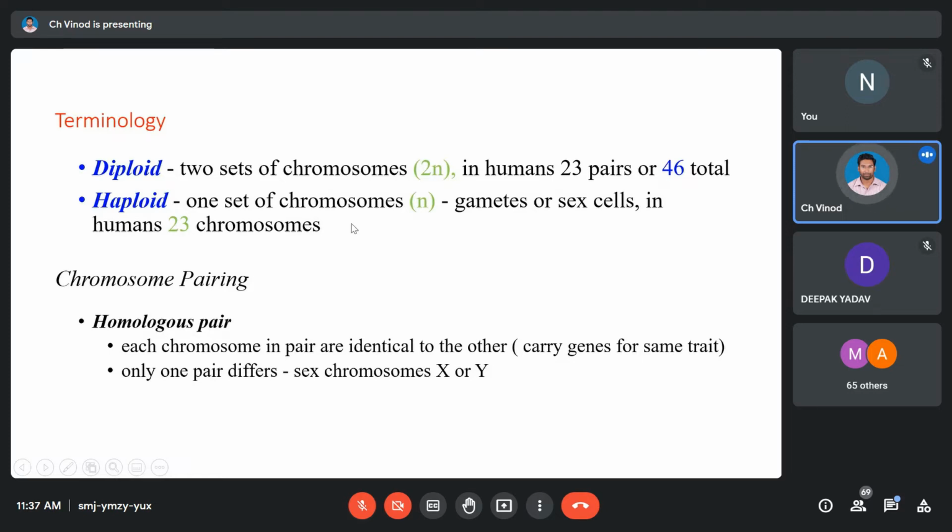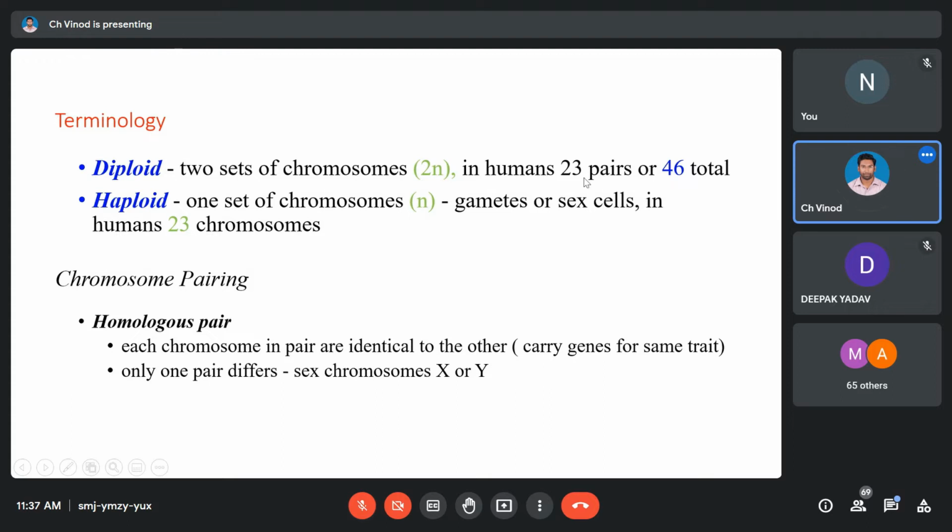So if I am asking about a specific cell of the body, like hair, kidney, liver, skin or any other tissue, you just have to be clear with that particular chromosome number. Remember, except your sexual cells. In case of girls, it's eggs. In case of boys, it's sperms. Other than sperms and eggs, all the cells in your body are somatic in nature.